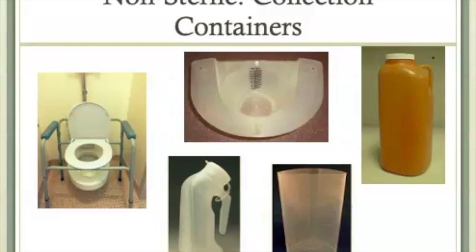Make sure that when a client is using a hat to collect their urine, that they know not to throw the toilet paper into the hat because that alters the amount of fluid in the hat when you are trying to measure it. Below the hat is a urinal with graduated markings. To the right of the urinal is a graduated container used to collect urine from a Foley catheter bag for measurement. In the upper right corner is a 24-hour urine collection container. It looks small in this picture, but in reality it's actually quite a large container.